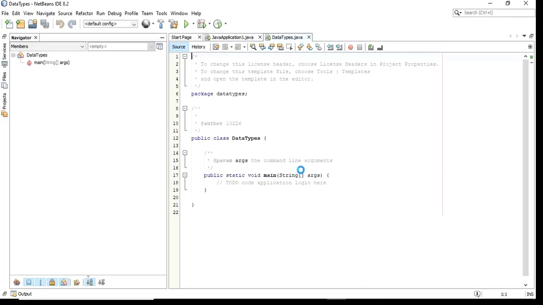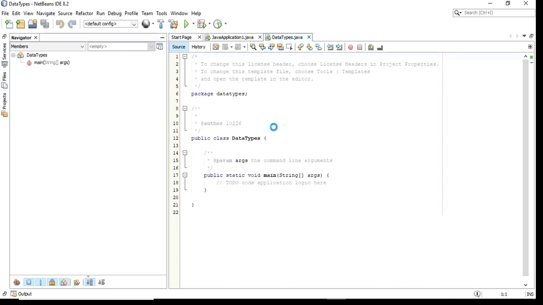As we wait for these things to be loaded, let me teach you what data types are in Java. As the name suggests, data types specify the type of data that can be stored inside the variables in Java. Java is a statically typed language. This means that all the variables must be declared before they can be used. You cannot use a variable before it is declared, right? So for example, you cannot say a is equal to 5 and then down there say int a. No, it's not allowed. You have to declare the variable before you assign values to that variable.